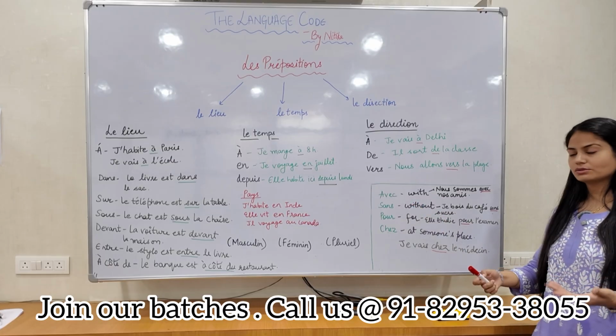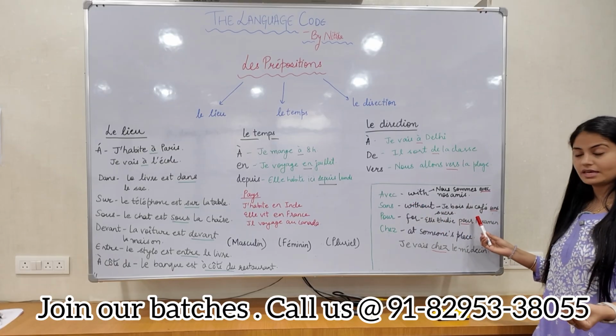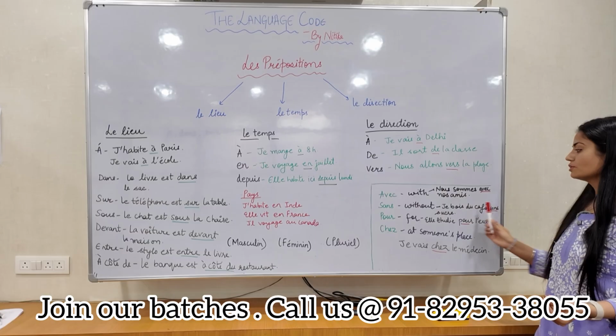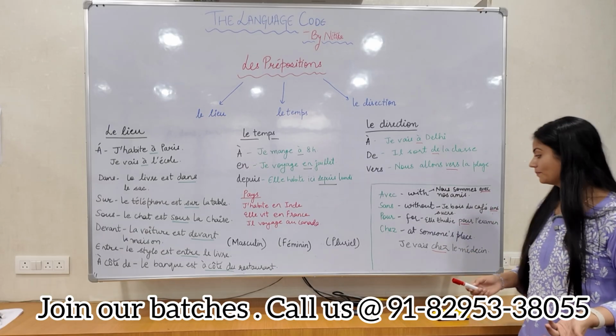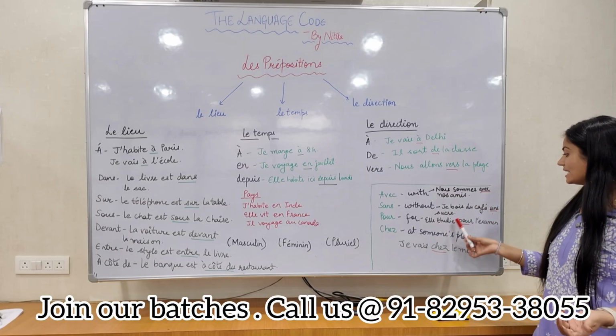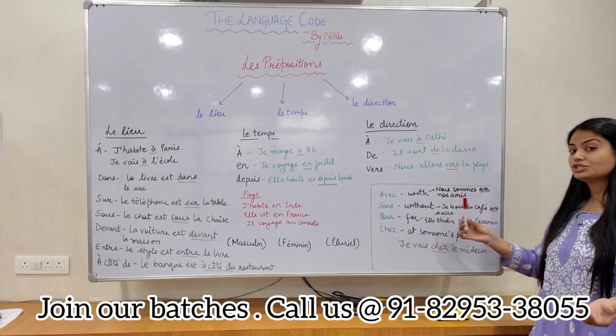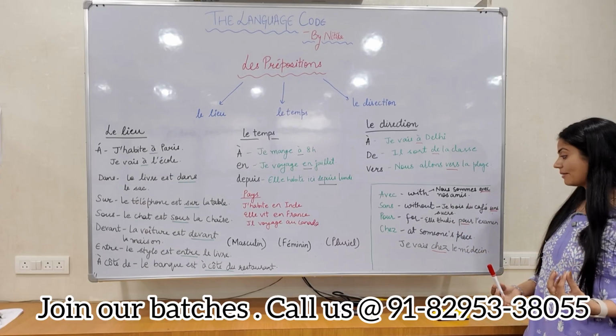Sans means without. Je bois du café sans sucre. I drink coffee without sugar. Pour. Elle étudie pour l'examen. She studies for the exam.